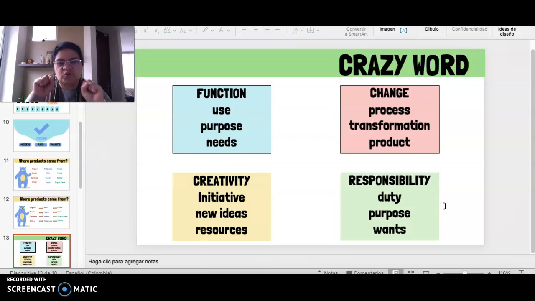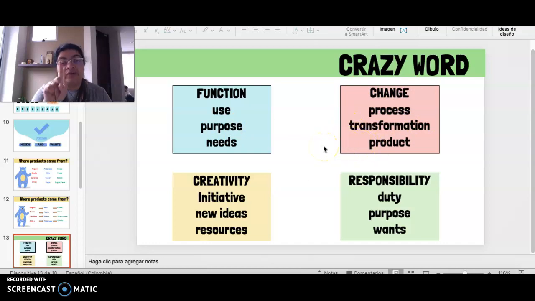This is for 20 stars. 20 stars for all of you. Function. What is the meaning of function? Here in each square you have a crazy word, a word that does not belong to this square. Function. Let's see the example. Function is use, purpose, or needs. Obviously, very good. Okay, what about change? Change is process, transformation, or and product.